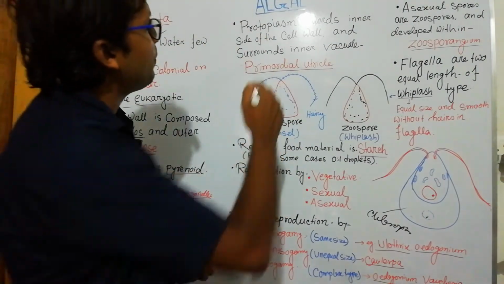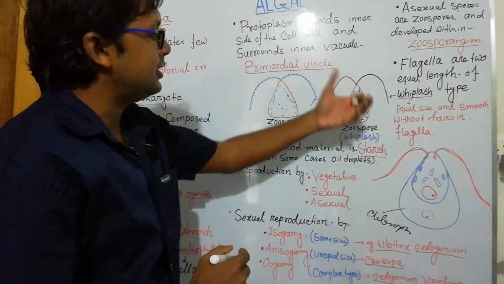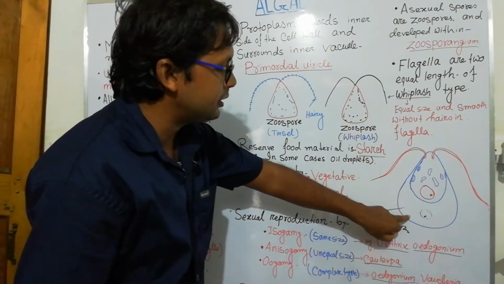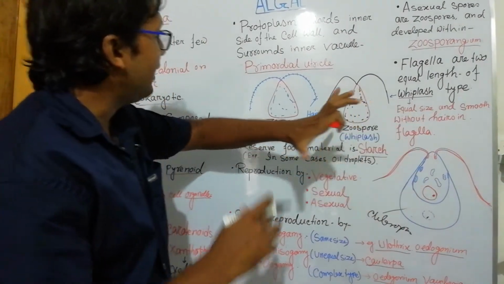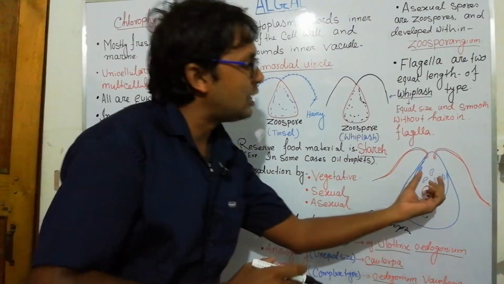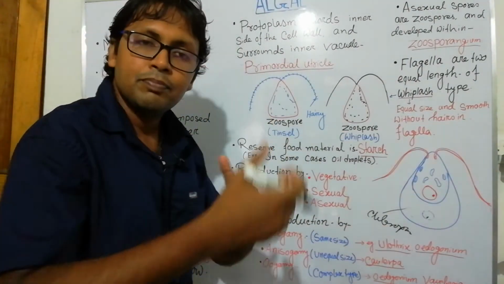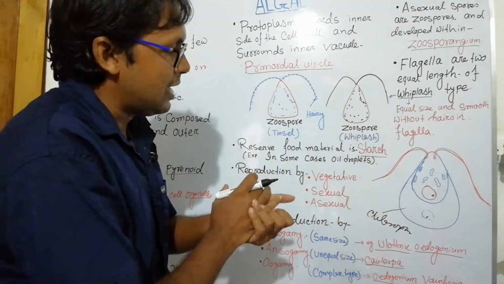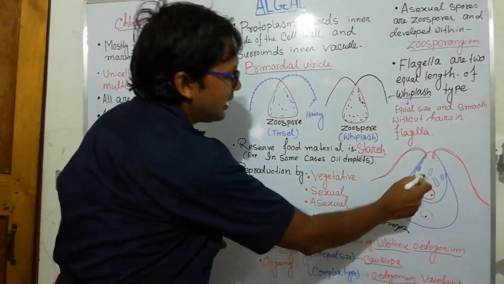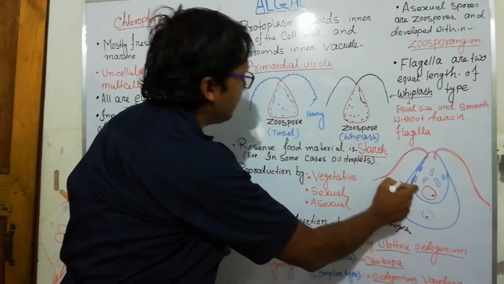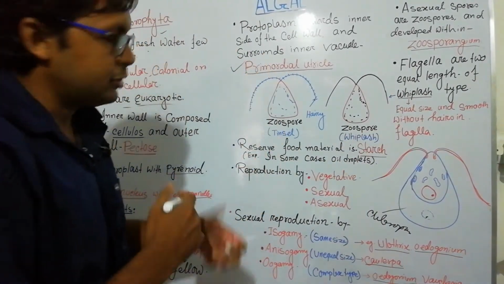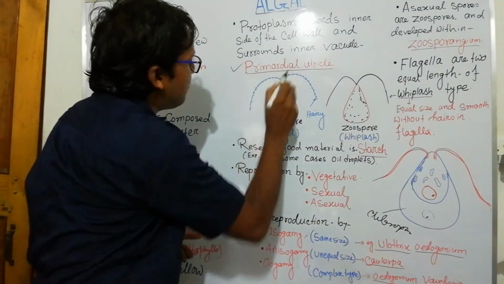Now the algal protoplast is present on the inner side of the cell wall, and it surrounds the vacuole. Some amount of vacuole is there, the air space type structure. The cytoplasmic membrane surrounding the vacuole is called the primordial utricle.